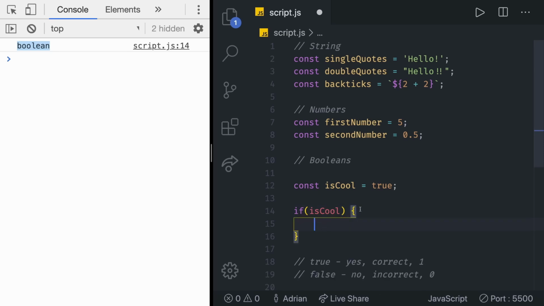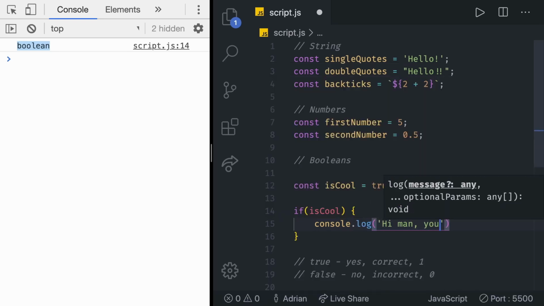And in there, I'm going to say console log something like, "hi man, you're cool." Oh, and notice this little thing. Since we created a string with a single quote, this little quotation mark threw us out of the string. That's not great. So what we can do is exchange this for double quotes, and we should be good to go.